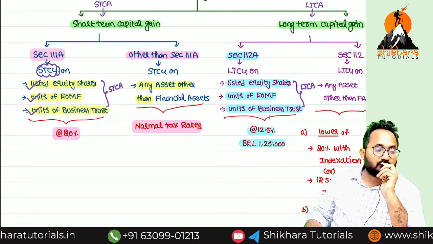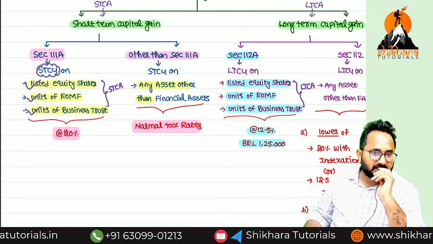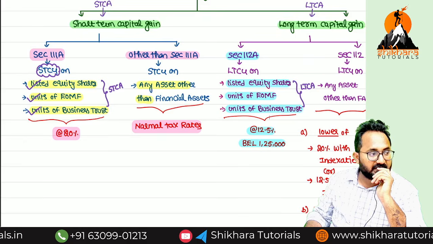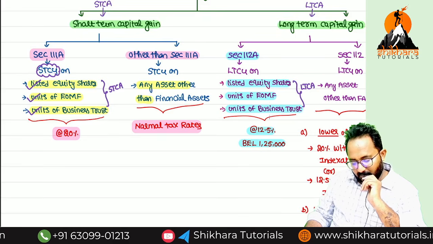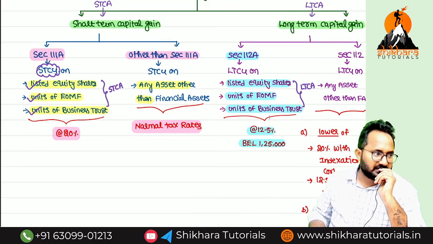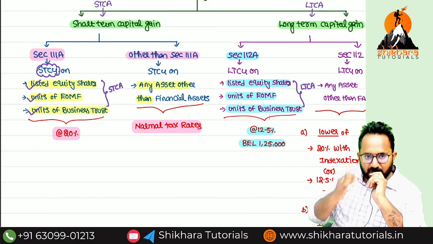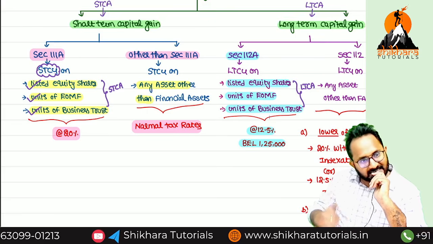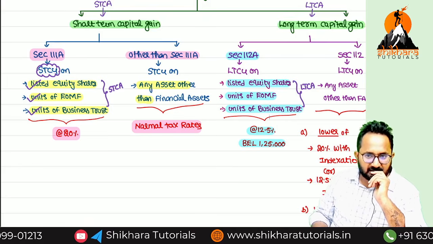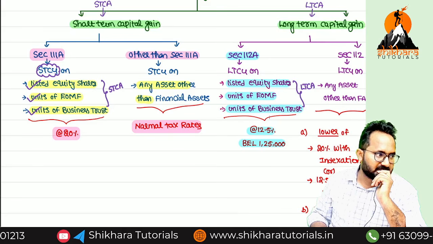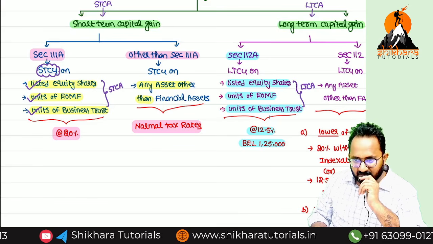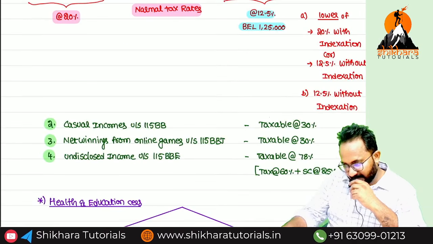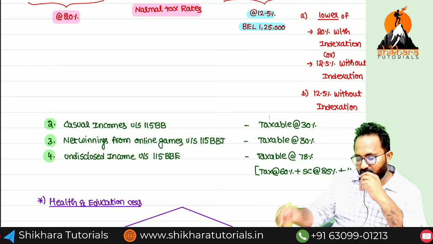But you have to remember, what do you mean by financial assets? Listed equity shares, equity oriented mutual fund units, units of business trust. Sir, maybe the first two, equity shares listed and equity oriented mutual funds, you may know, but business trust units you don't know. We have a separate chapter, business trust. In that we can discuss what is meant by business trust and what the units of business trust are. Next, the second special tax rate taxable income is nothing but what?